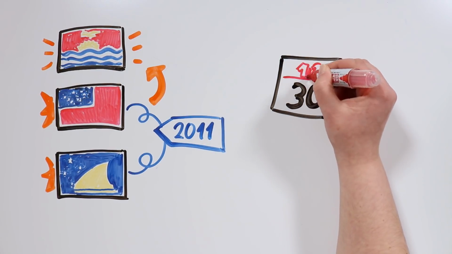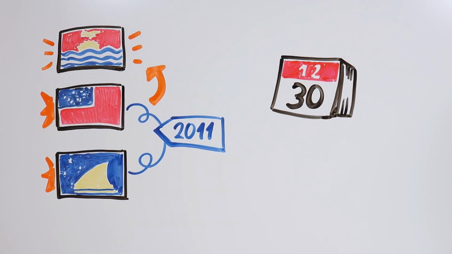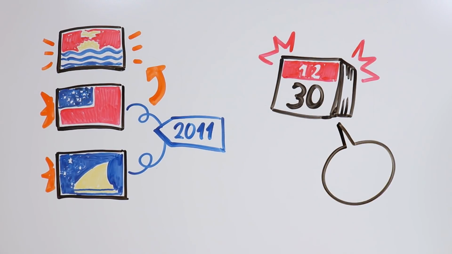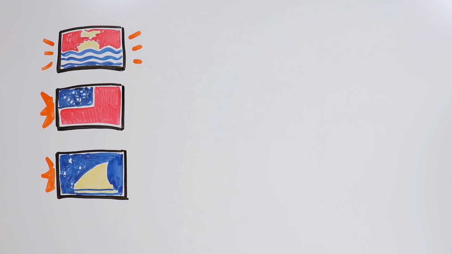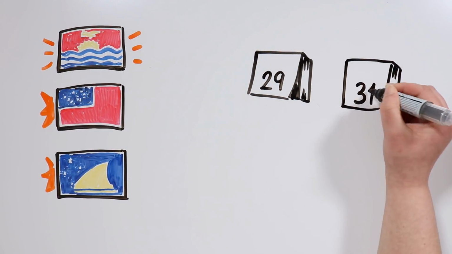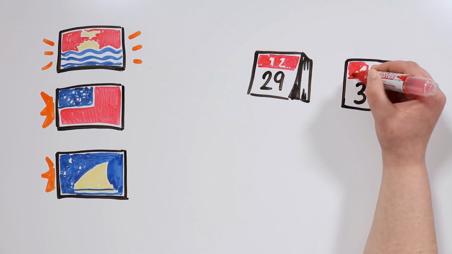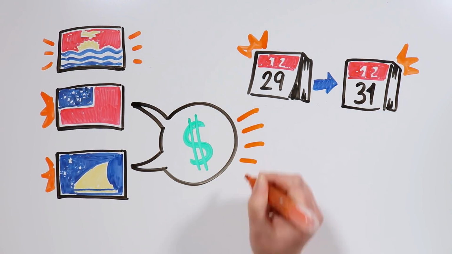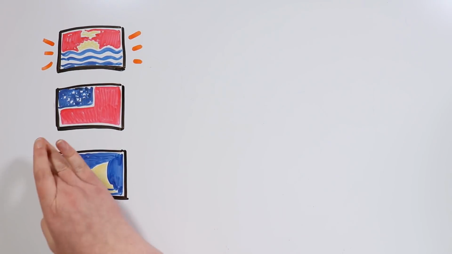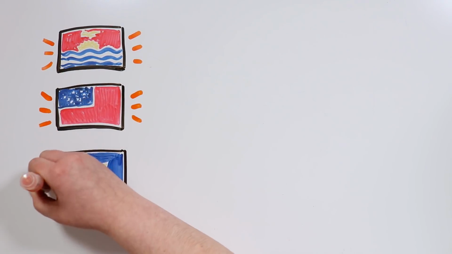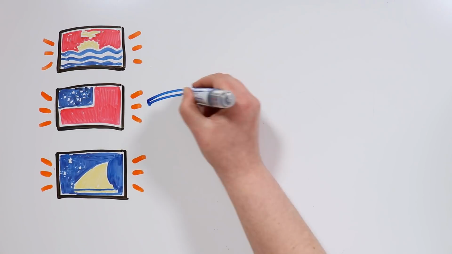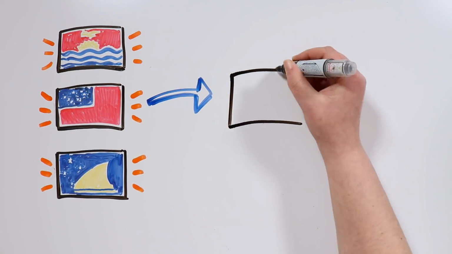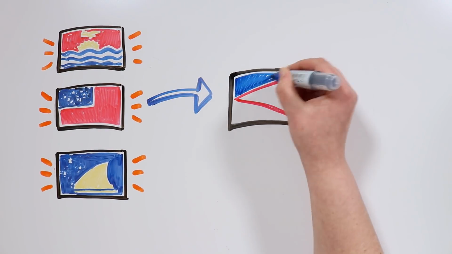On December 30th, 2011, they didn't do anything since that day didn't exist for them. They spent December 29th and 31st adjusting their calendars to sync them with those of other countries, which is a move that helped them improve their economy. Thus, part of the Samoan Islands and Tokelau stopped being some of the last countries to celebrate the New Year to become the very first ones.